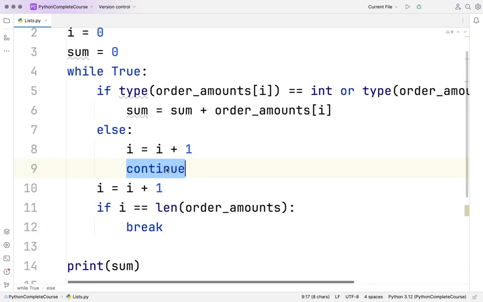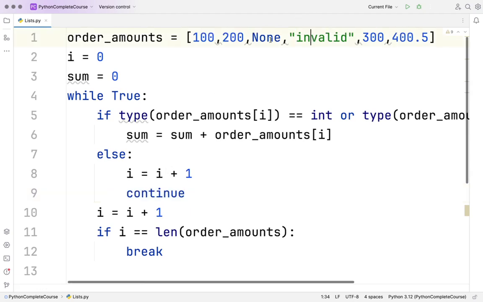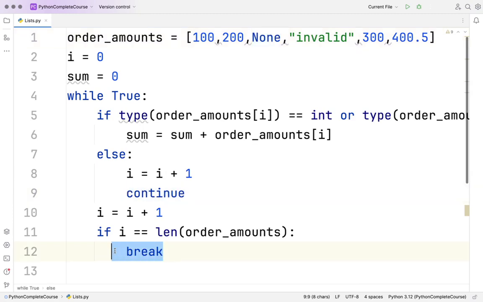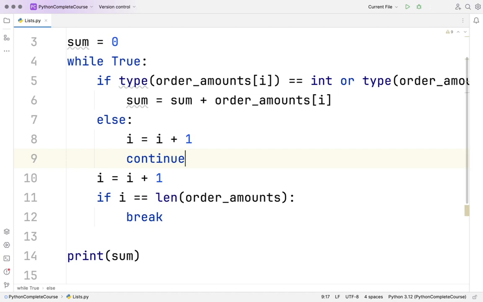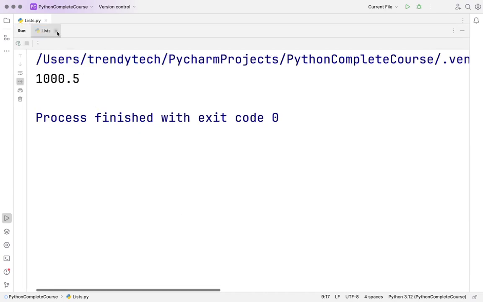Just to skip these values, invalid, none, because when data types do not match, I want to skip these values. Break is when I feel, okay, I have iterated the entire list. Now I want to break the loop. Now I will do Control R and I'll show the result would be the same.